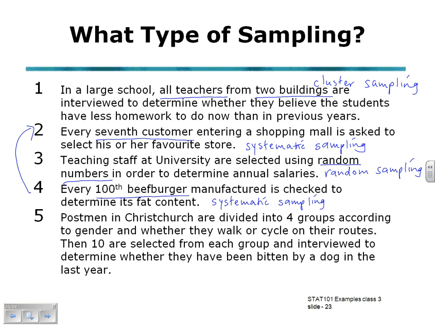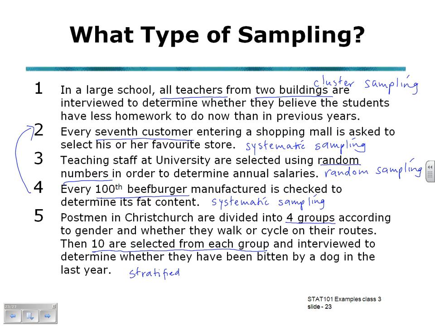Number 5, postmen in Christchurch are divided into 4 groups according to gender and whether they walk or cycle on their routes. Then 10 are selected from each group and interviewed to determine whether they've been bitten by a dog in the last year. Dividing into 4 groups or strata according to gender and whether they walk or cycle, and then randomly selecting from each group. This is an example of stratified sampling.